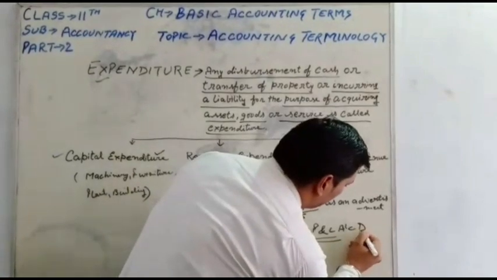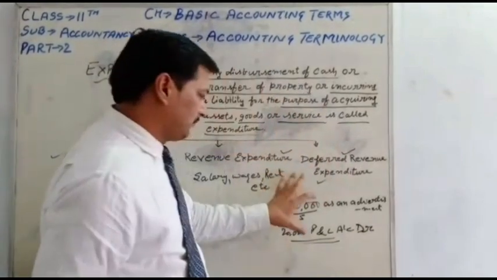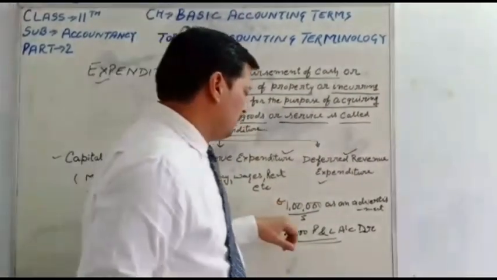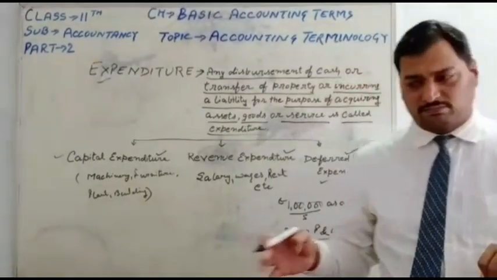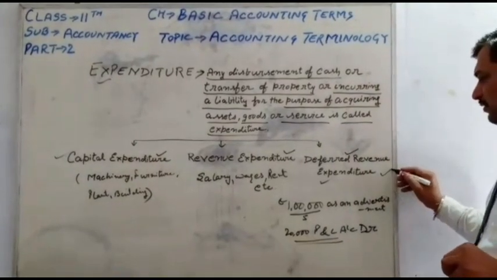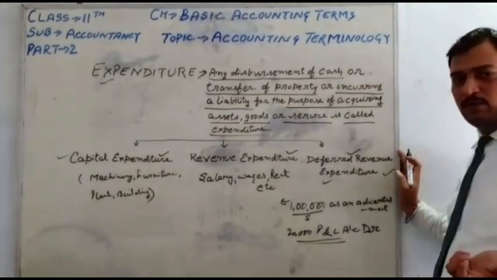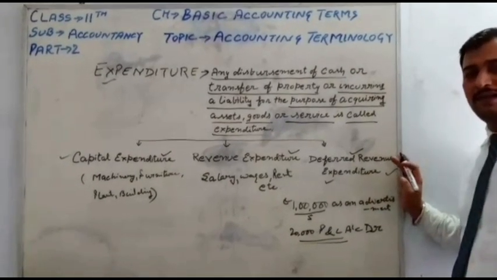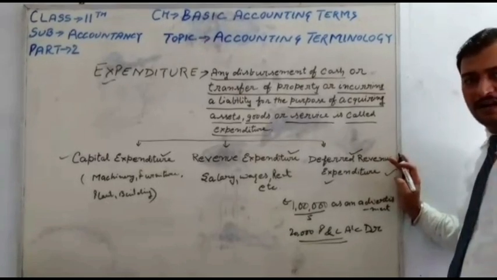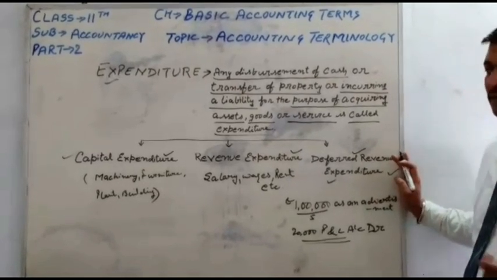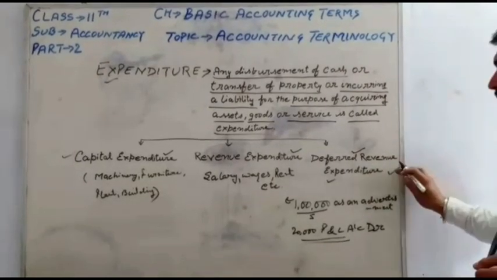This is a topic we will come to when we start the numerical questions. Maybe in class 12, I will explain more about deferred revenue expenditure. It is enough for now. Those expenses are paid in the current year, but are beneficial for several years. So that is the meaning of deferred revenue expenditure.